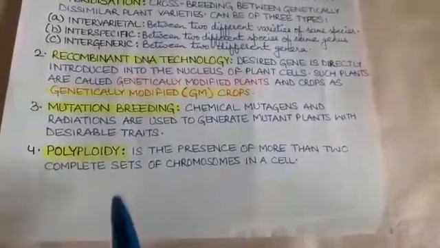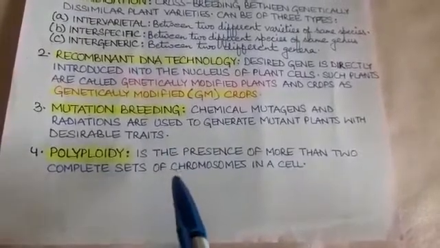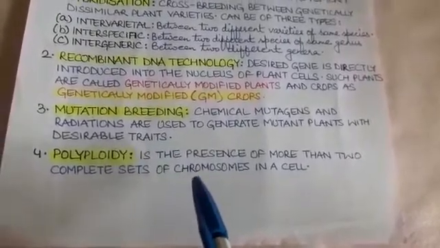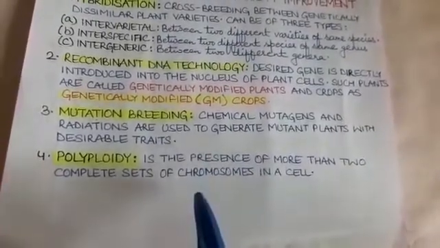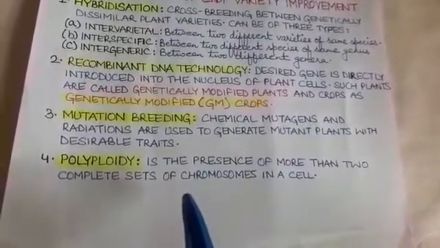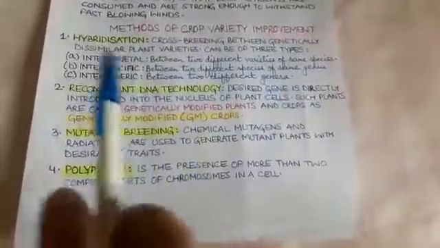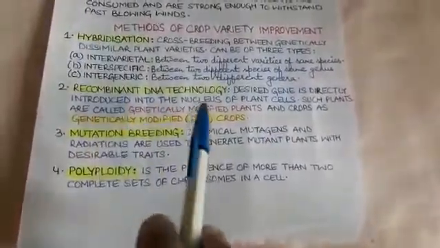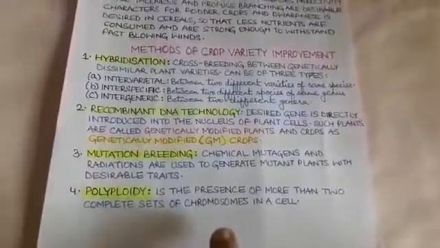Extra chromosomes are added in the plants, and since we know that chromosomes are made up of DNA which contain the characteristic information, when these extra chromosomes are added in the plant, they bring about the desirable changes in the plant. So these are the 4 methods of crop variety improvement: hybridization, recombinant DNA technology, mutation breeding, and polyploidy.